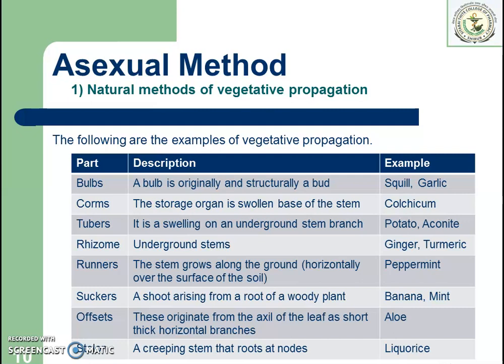So there are a number of plant parts. All these are modified stems, and all of them have buds in their tissue. So when they are planted into a suitable environment, they grow into a similar plant. So these are the various vegetative parts, and if they are directly planted into the soil and grown, the method is called the natural method of vegetative propagation.